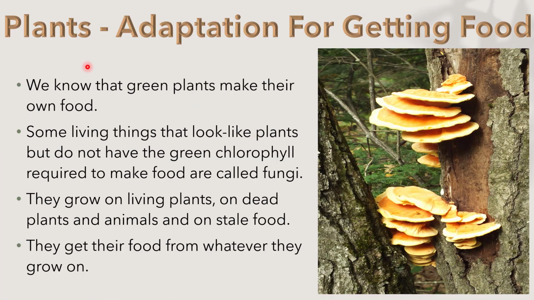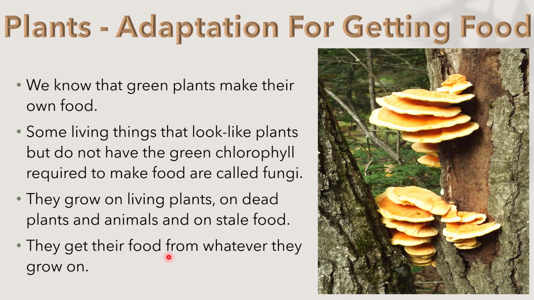Now we are going to talk about plants' adaptation for getting food. We know that green plants make their own food. Some living things that look like plants but do not have the green chlorophyll required to make food are called fungi, which we can see in this image. They grow on living plants, on dead plants and animals, and on stale food.